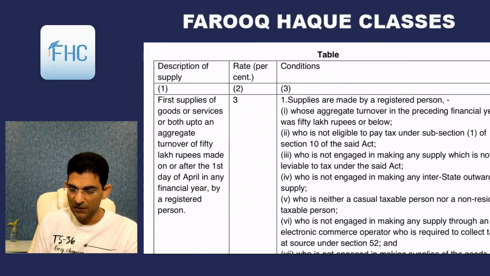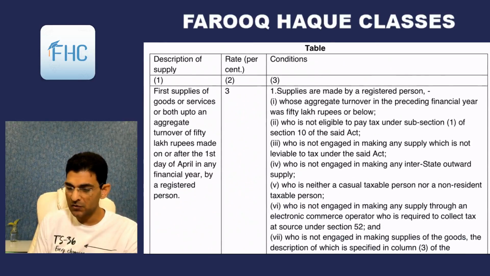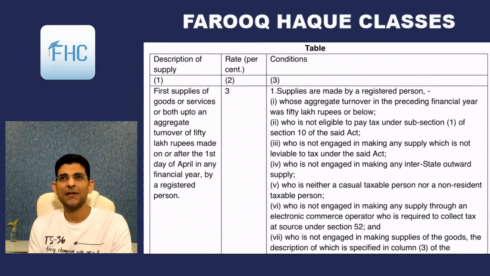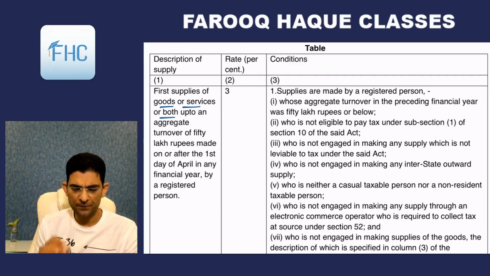So this is the table. It is basically a concessional rate notification for small dealers, and it says first supplies of goods or services or both, up to an aggregate turnover of 50 lakh rupees made on or after the 1st of April in any financial year.